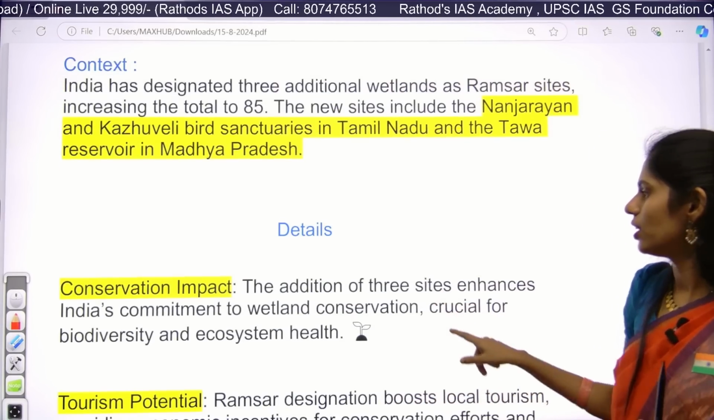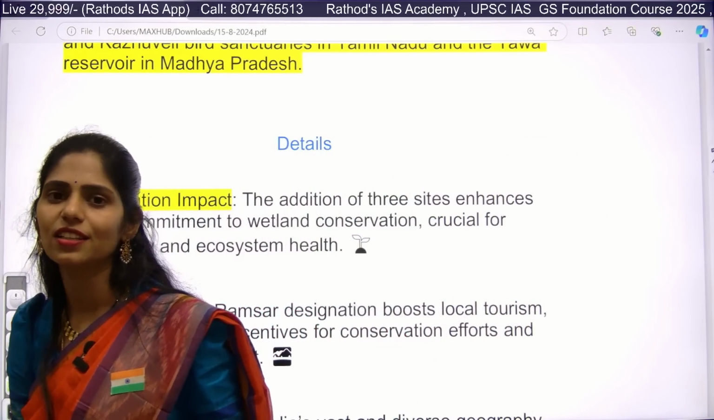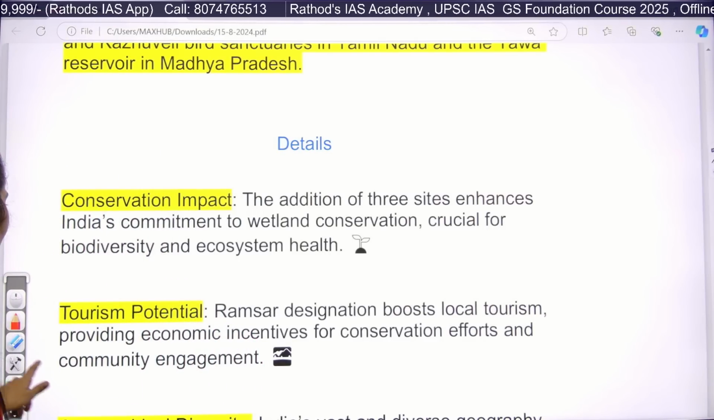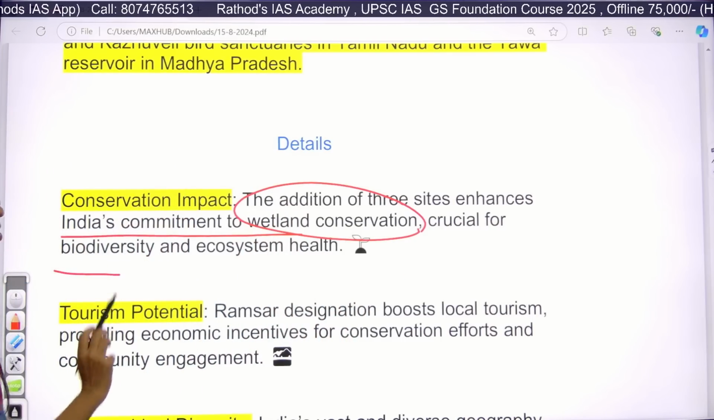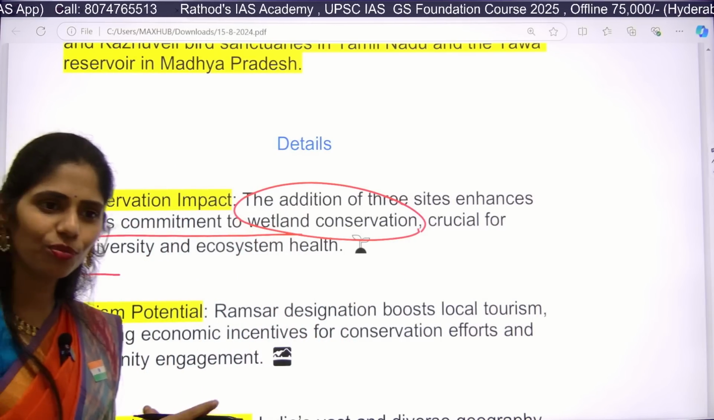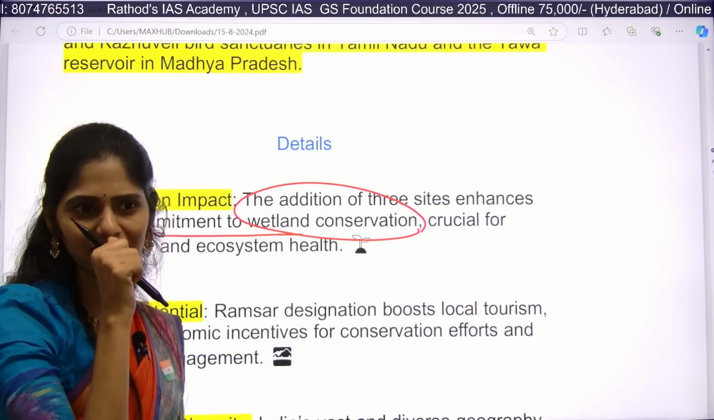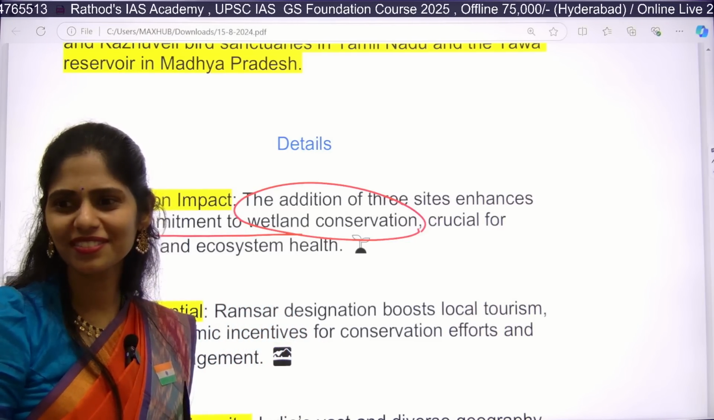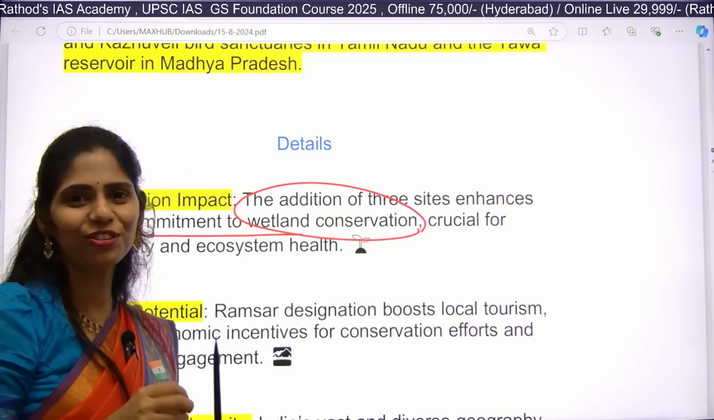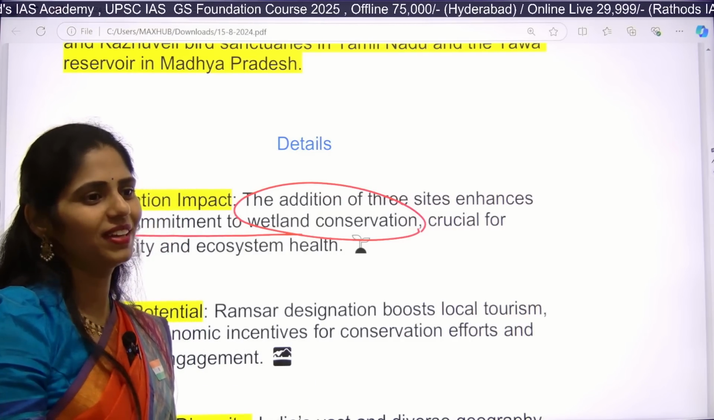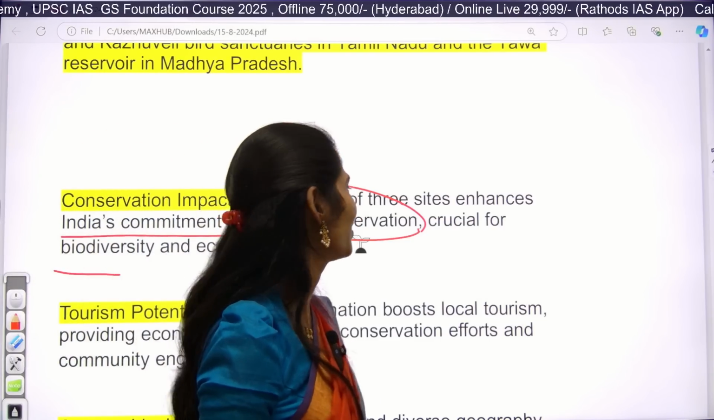Okay. So here if you see the details, it says that whenever we are adding more and more number of sites under this Ramsar, then we can understand that yes, our government is committed towards wetland conservation, which is very essential for maintaining biodiversity as well as the ecosystem. What is biodiversity? Flora and fauna. Okay.